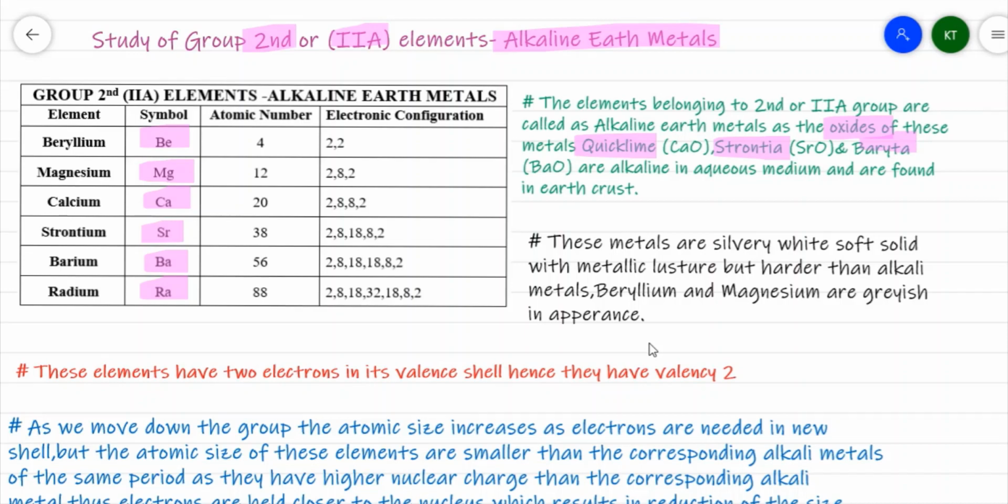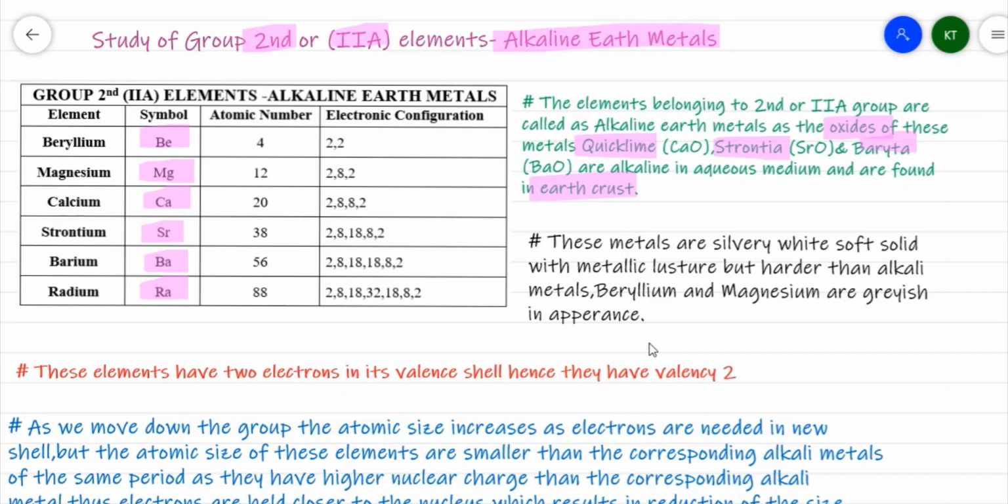That means they turn moist red litmus blue, and they are found in the earth's crust. We have calcium carbonate, which is limestone, found in the earth's crust. So as the solutions of the oxides are alkaline in nature and the elements are found in the earth's crust, we call them alkaline earth metals.